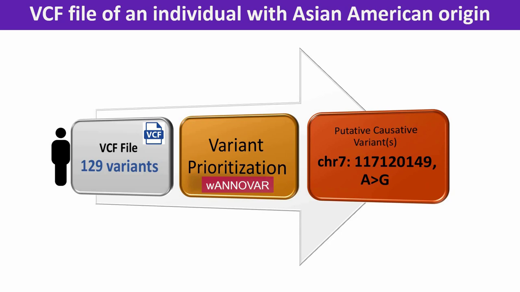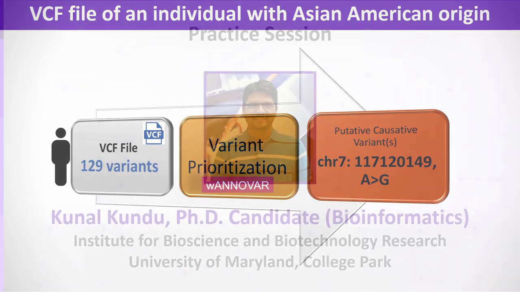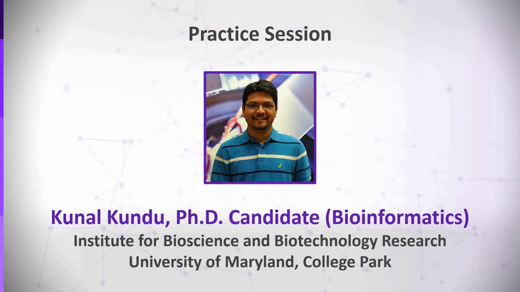However, further experimental validations should be performed to verify the deleteriousness of such putative causative variants. This brings us to the end of this tutorial, where we learned to investigate the genetic cause of monogenic disease using computational tools. Thank you for watching the tutorial.